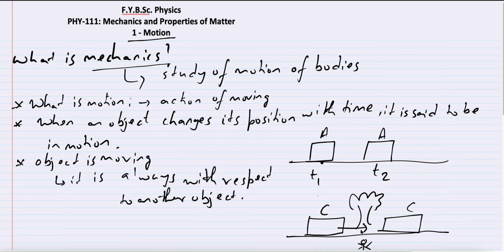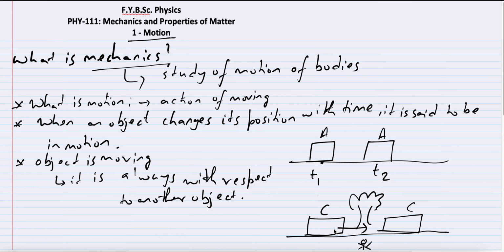So the only reason we see something is moving is because there is some surrounding with which we are comparing it. So there is some object in the background which is not moving, so with respect to this we say that the car is moving. All right, let me give you an example. Let's take a position inside the car. Right now we are outside the car. What if we are sitting inside the car?